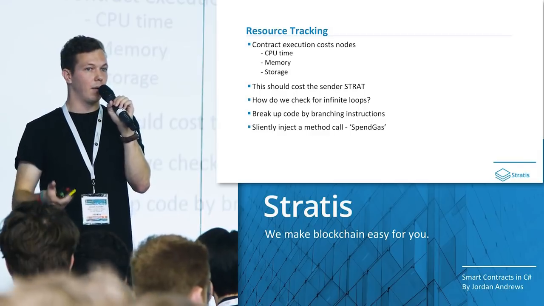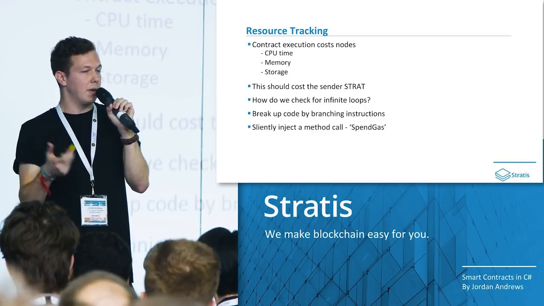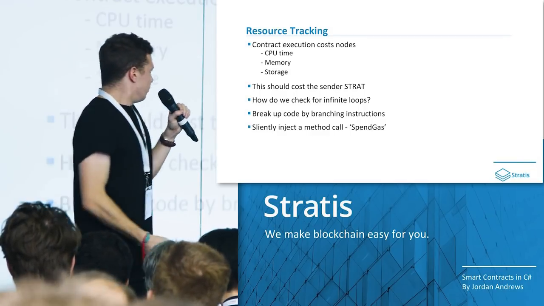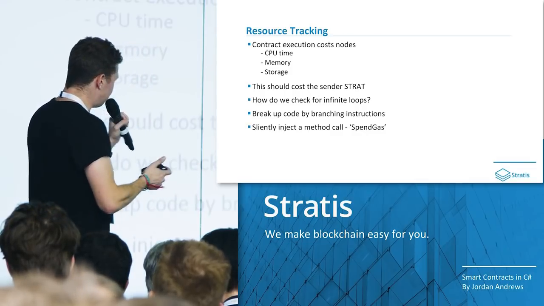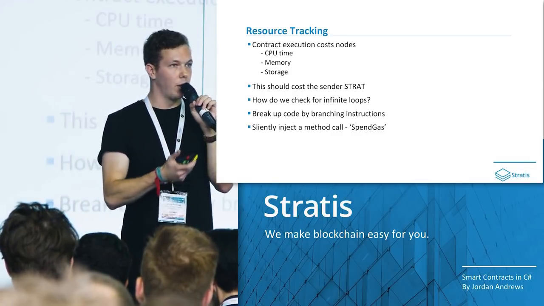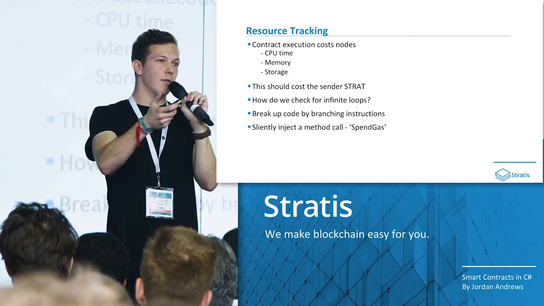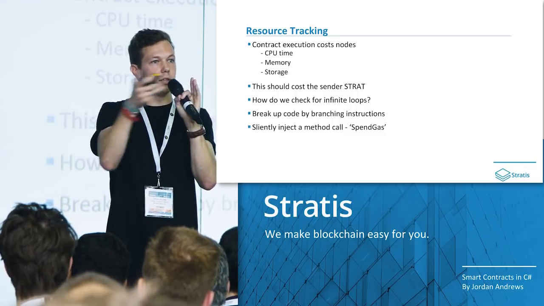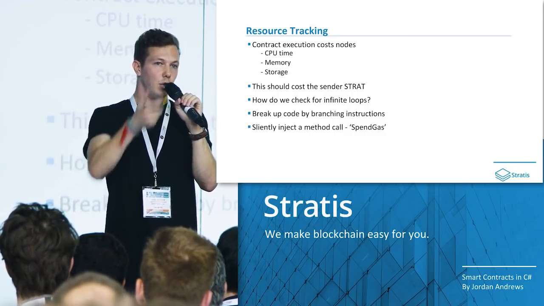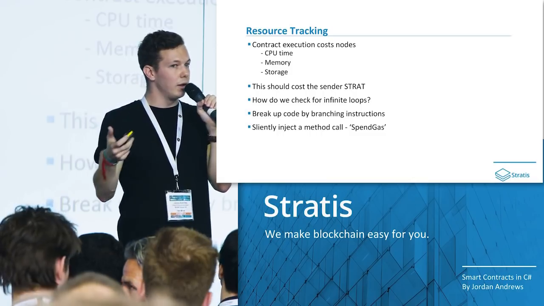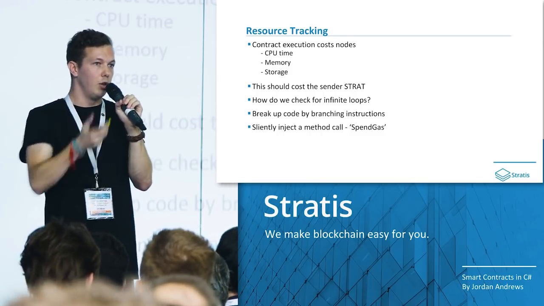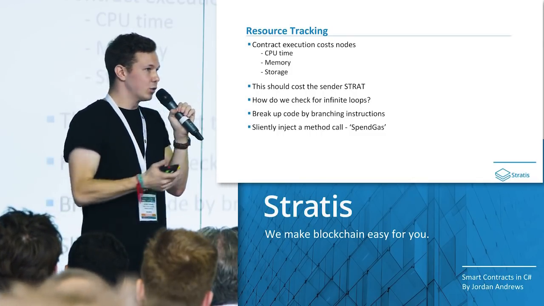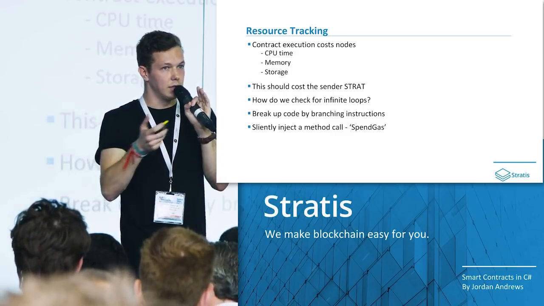The nodes are never going to be able to get past this and never ultimately be able to reach consensus. So to fix all of these things, again, we do something really cool. We break up the code by branching instructions. So at the lowest level, you can imagine that code essentially exists in blocks. Every time you have a new if statement or a new while loop, this is essentially a new block. You'll meet a branching instruction here. So we break up the code by branching instructions into segments.